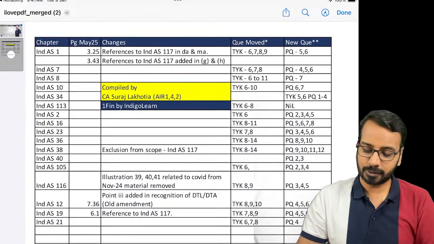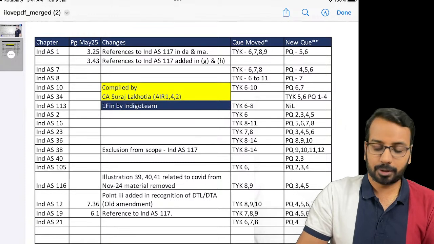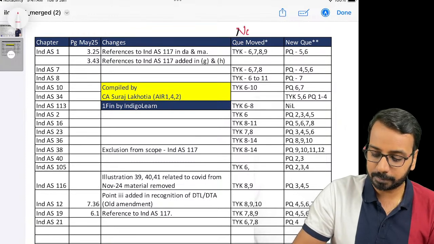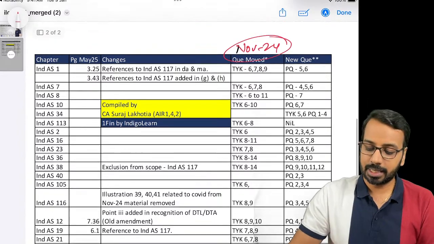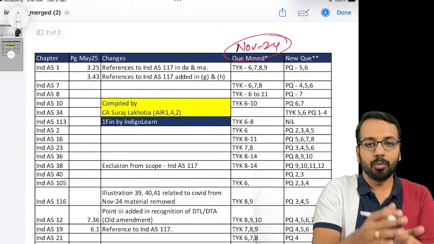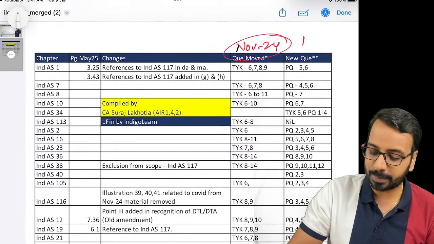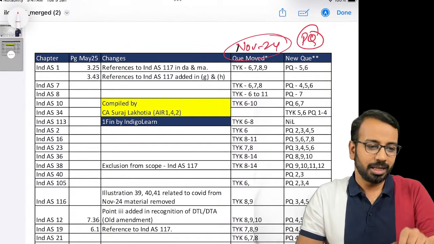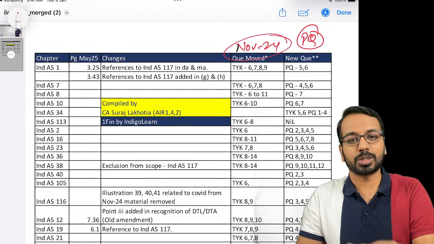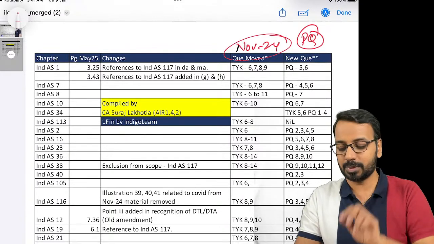as compared to, let us say, the November 24 material, the change is that extra questions have been moved separately to something called practice questions. Earlier we used to have something called a practice manual. What I expect is that the institute will also come out with something like a practice manual subsequently.